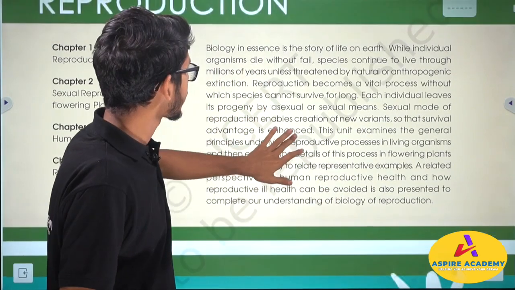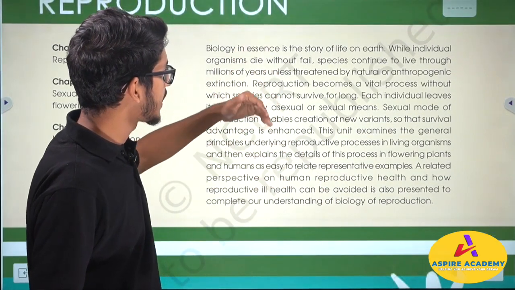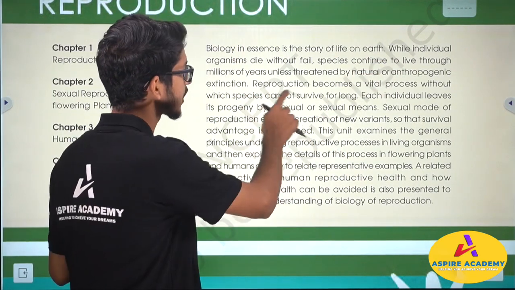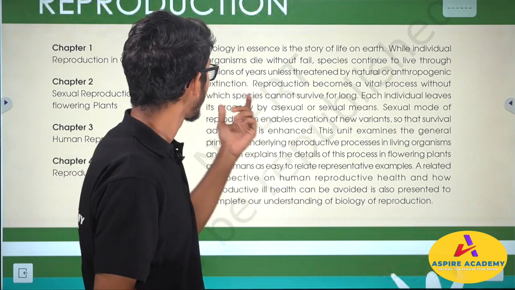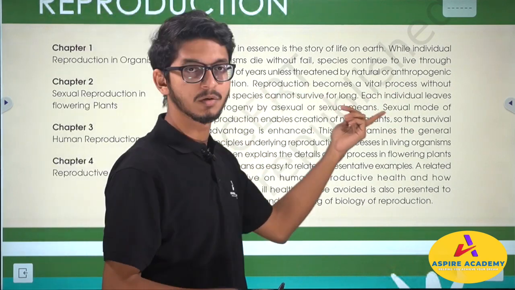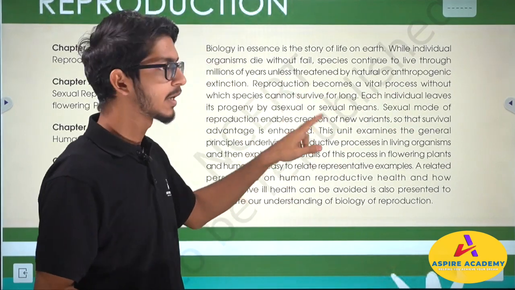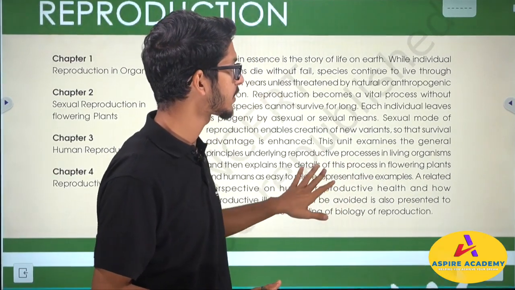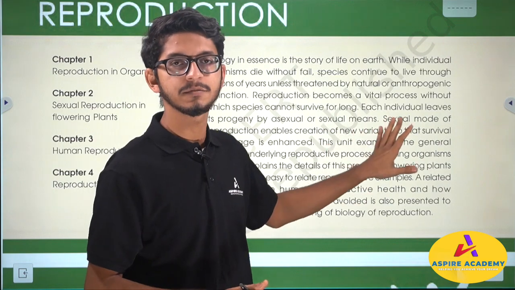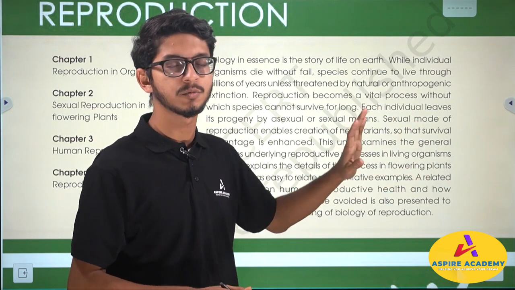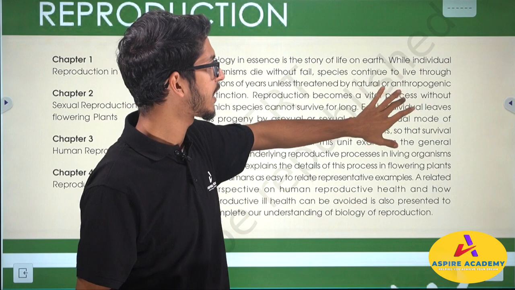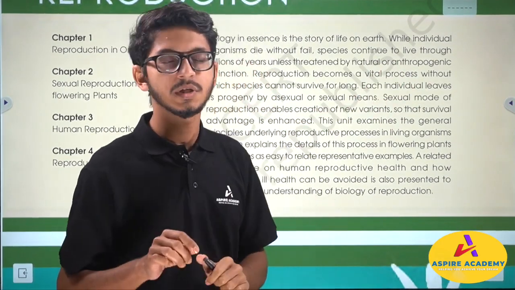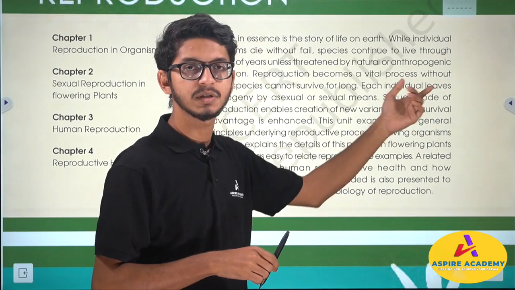So first of all, in describing a process called growth, we can say that reproduction becomes a vital process without which species cannot survive for long. Obviously, nobody is going to survive for long. There is no person on earth who has lived almost up to 300 years. Nobody has lived that long. There may be some fairy tales, but those are all falsehood, because as of now we know that people do not live for that long.